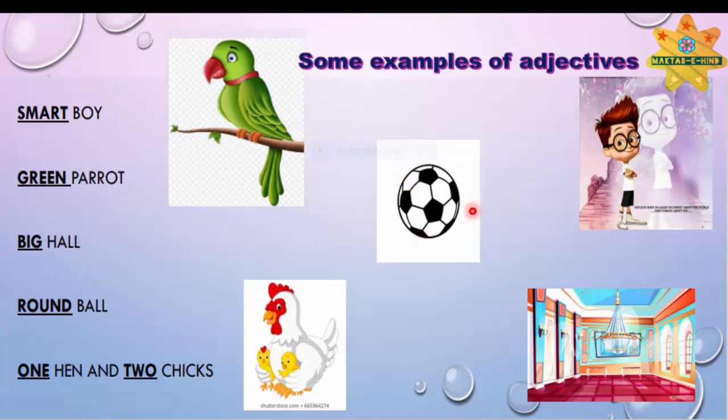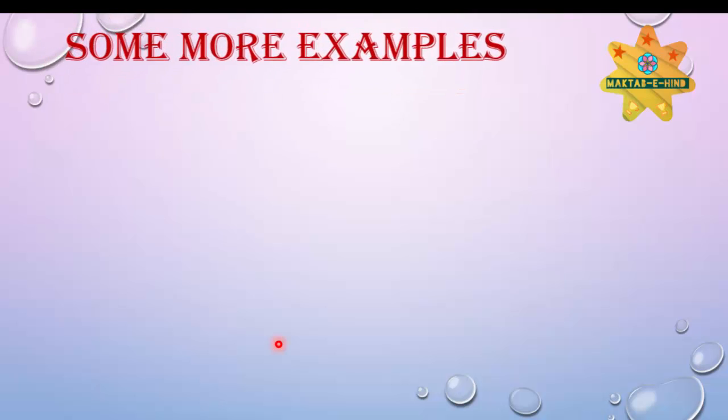Look at this ball, it is round in shape, so round is a characteristic of this ball, so round is known as adjective. Look at this picture. In the fifth picture, one hen and two chicks are there, so 1 and 2, these are numbers of the noun, so known as adjective. Let's see some more examples.